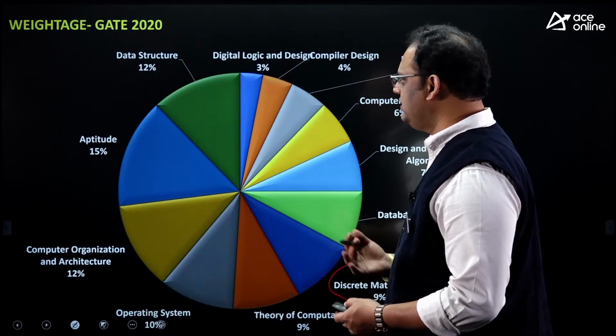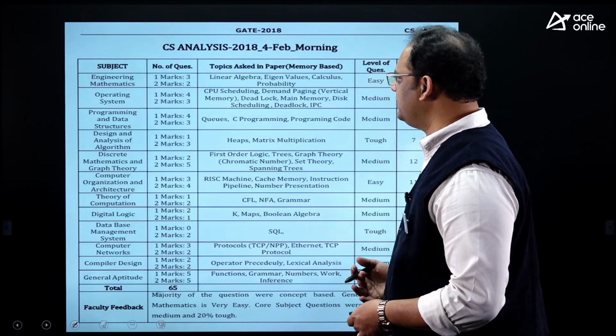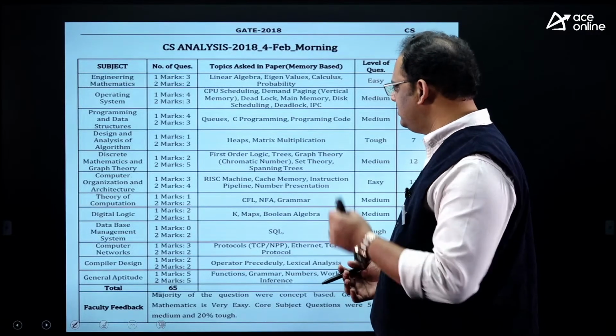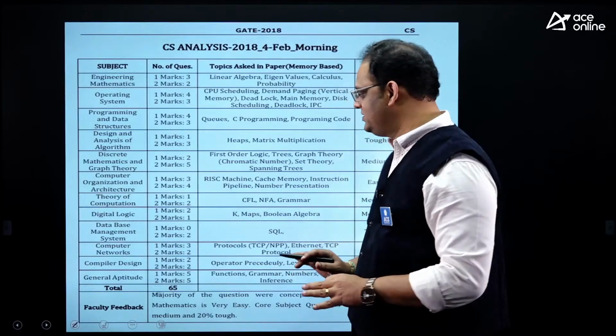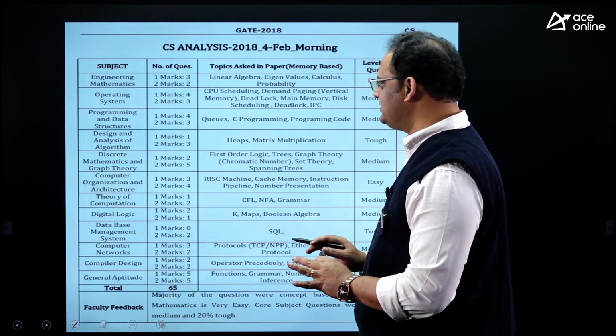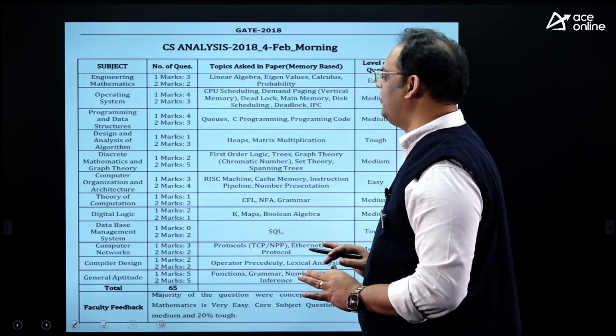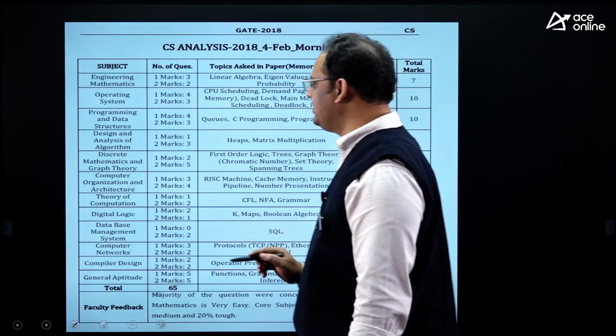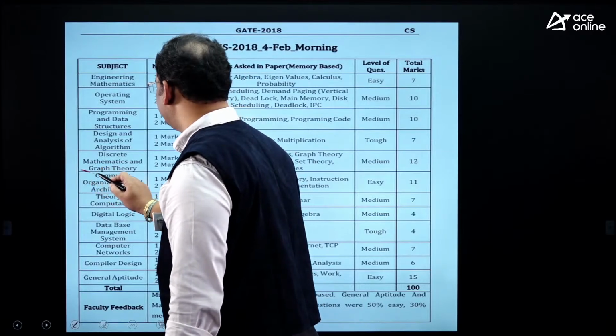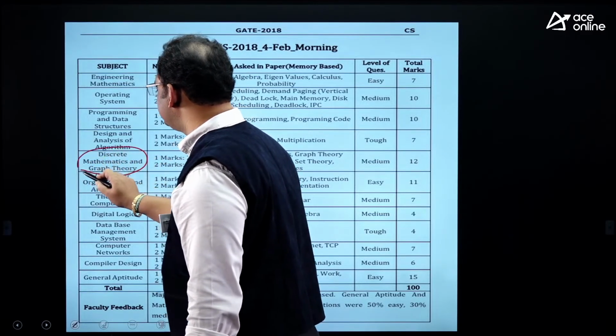And after 20, I think I can go for a standard paper like 18. Yes, my dear, if you observe the 18 paper, this is one of the standard papers we have. In this paper, we observe discrete mathematical structures, discrete mathematics and graph theory.